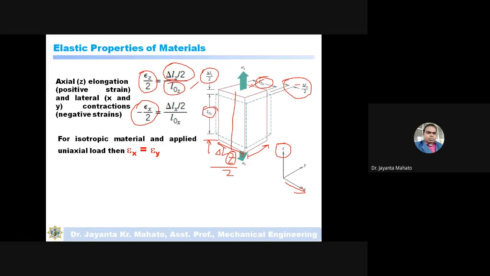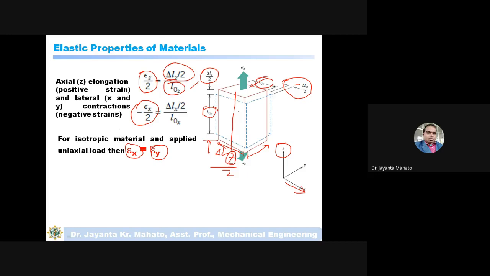So these are the same. Epsilon x and epsilon y are the same for an isotropic material if you apply a uniaxial load. If you apply a uniaxial load, then epsilon x and epsilon y are the same, meaning the value will be the same.